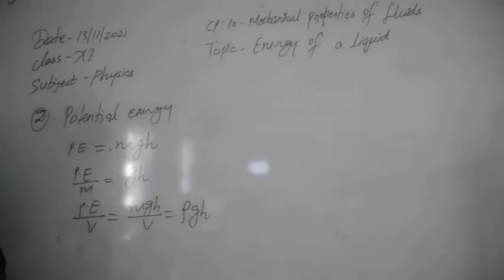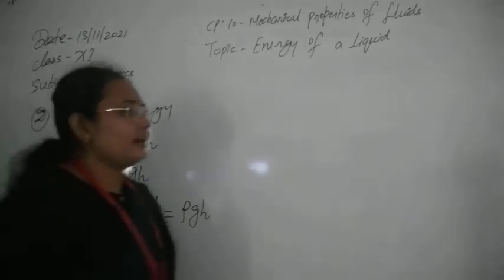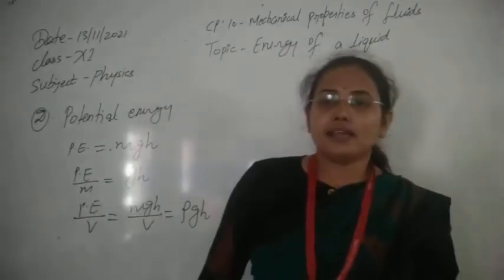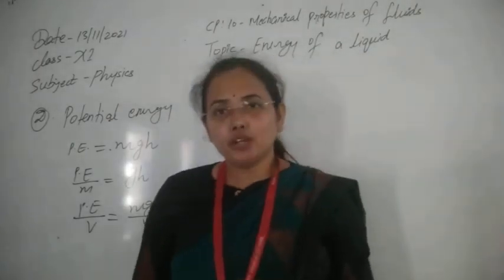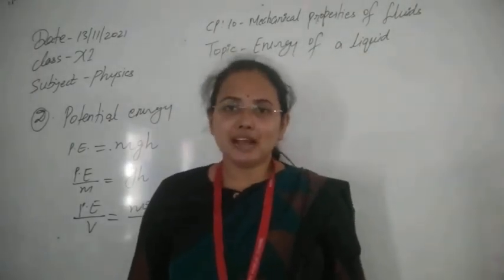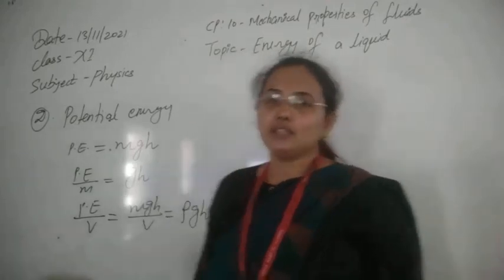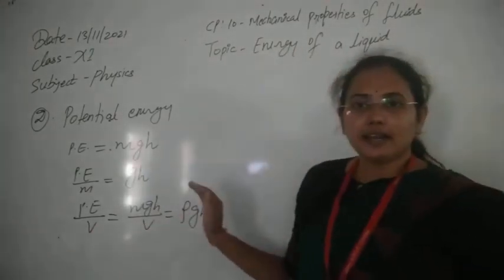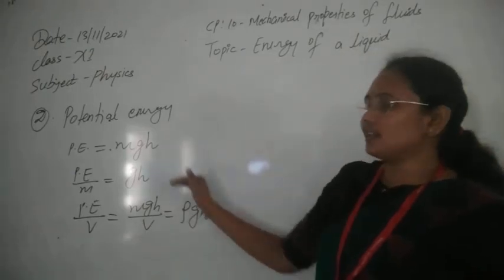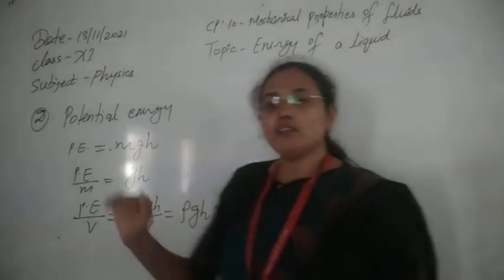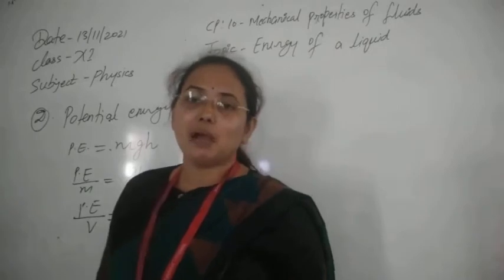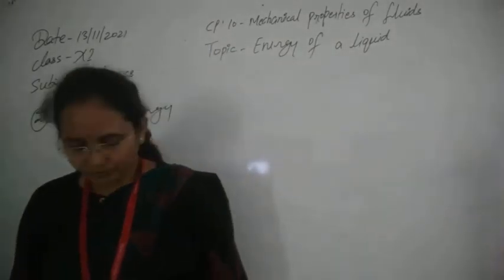So in all these energies we have seen first the expression for energy, after that energy per unit mass, and then energy per unit volume. All these three sections we have seen. Clear? This is the energy possessed by the liquid whenever it is at some height above the sea level.